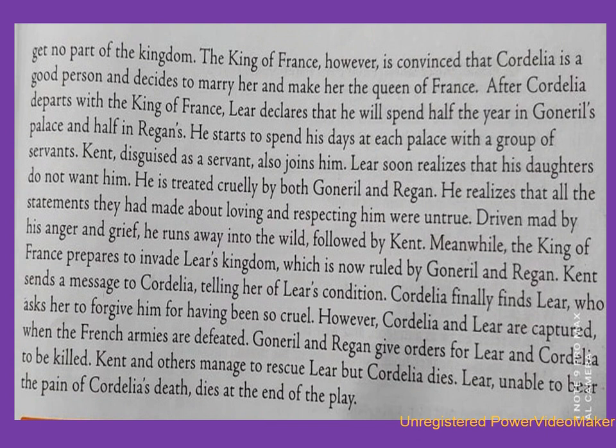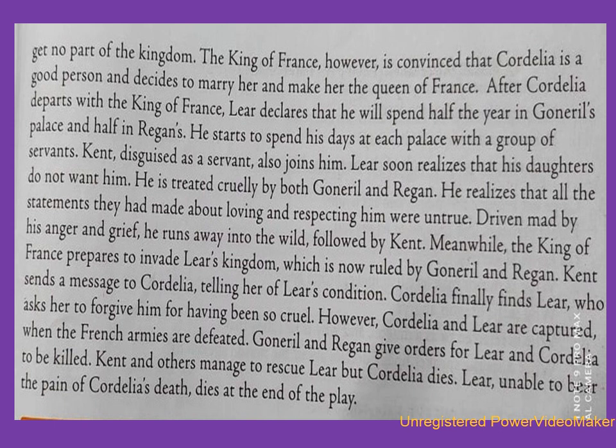Children, now we will see what happens towards the end of the play, King Lear. This explanation starts from page 176 and continues till page 177. After Kent is banished, Lear calls the King of France and the Duke of Burgundy to court. They both want to marry Cordelia, but Burgundy refuses when he hears that Cordelia will not get any part of the kingdom.